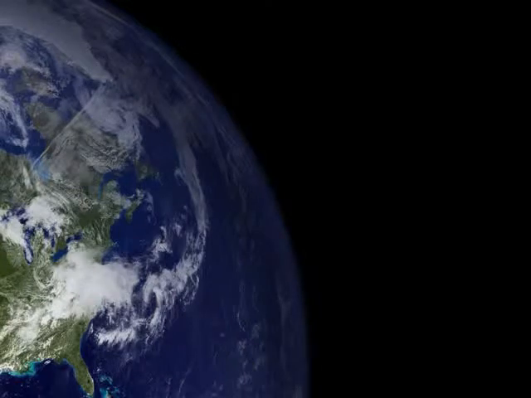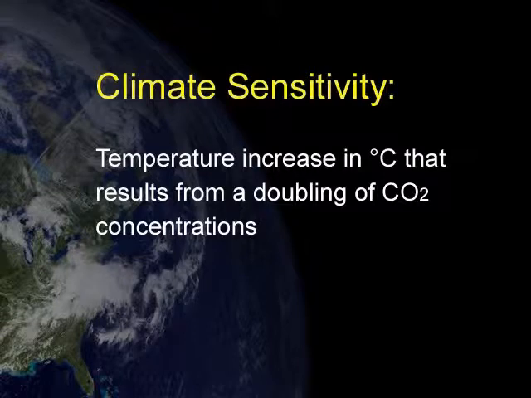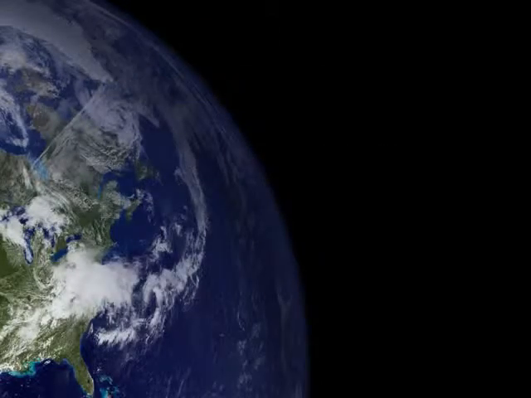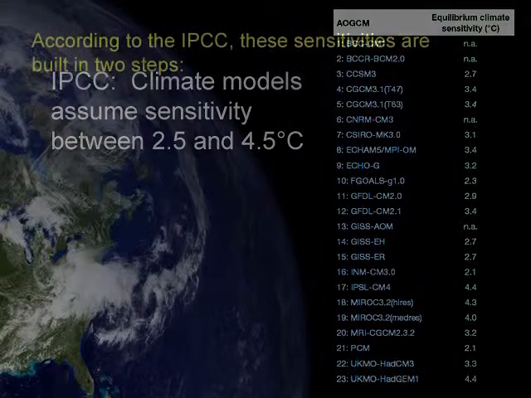Climate scientists have developed a useful shorthand for the relation between CO2 and warming called climate sensitivity. Climate sensitivity is defined as the amount of warming we might expect from a doubling of CO2 levels. The UN IPCC, in their last report, found that many climate models are using sensitivities in the 2.5 to 4.5 Celsius range. These relatively high sensitivities necessarily drive large forecasted temperature increases.